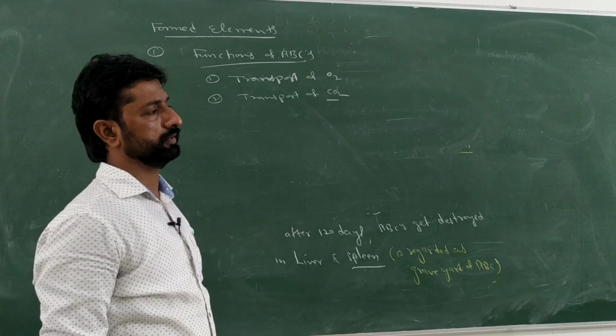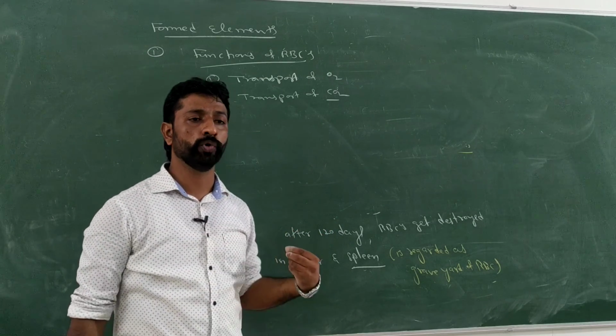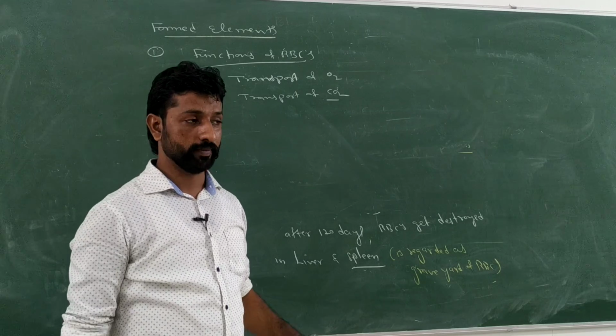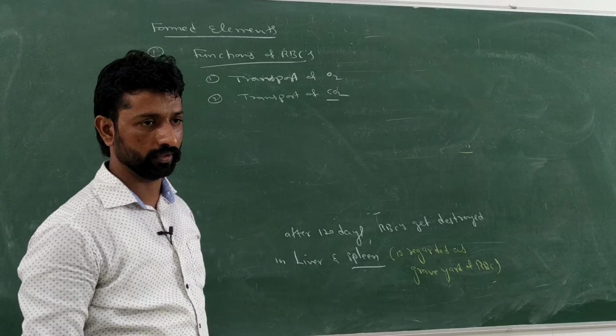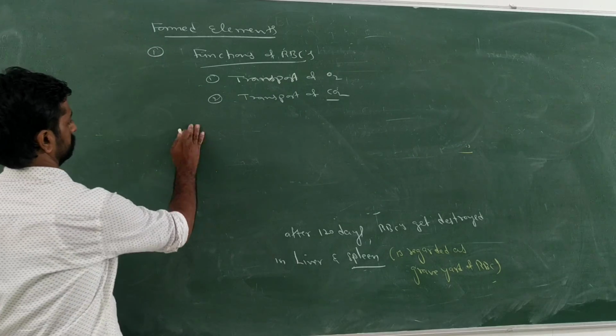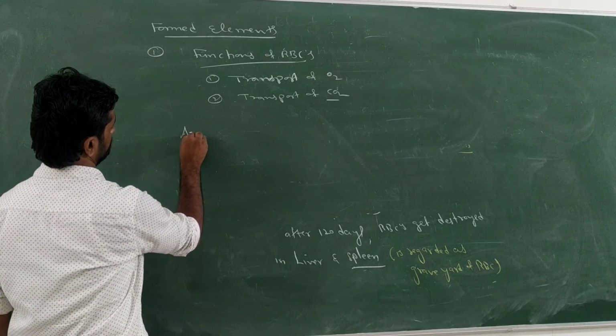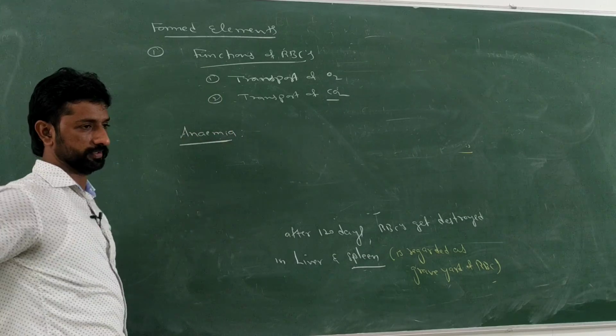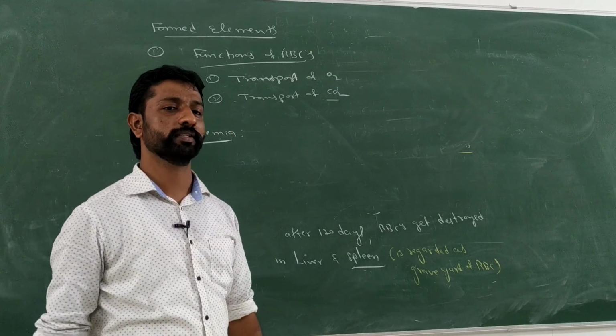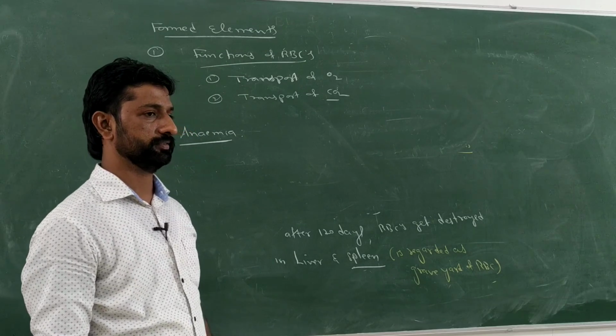With respect to changes in the level of hemoglobin, some disorders are related to the number of RBC and the hemoglobin content. What are those disorders? The disorder called anemia. What does anemia mean?